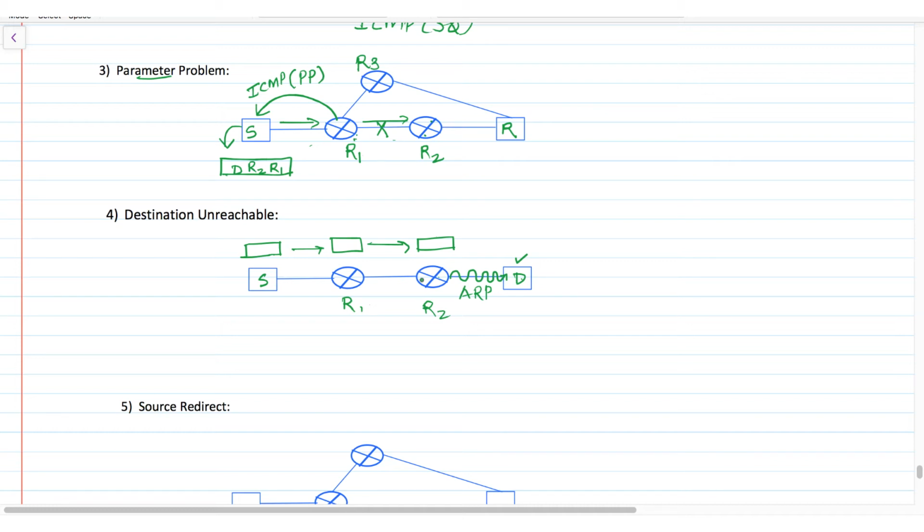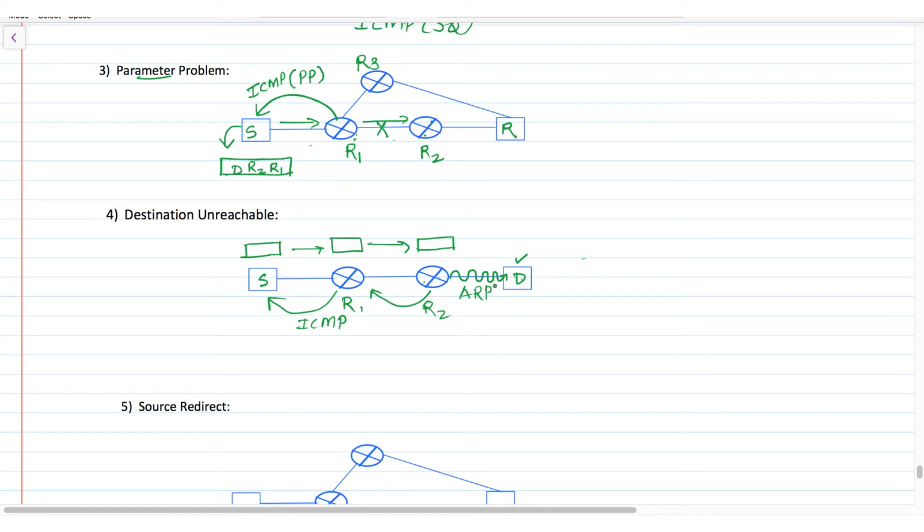In the same way, R2 will inform the source by sending an ICMP message that I am discarding your packet as the destination is unreachable. This is called destination unreachable.